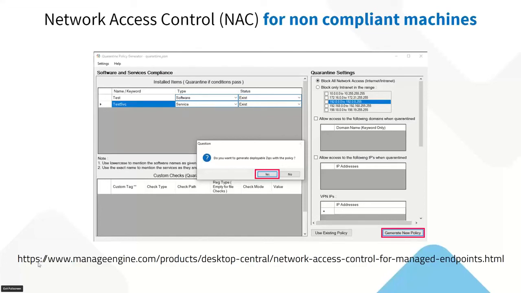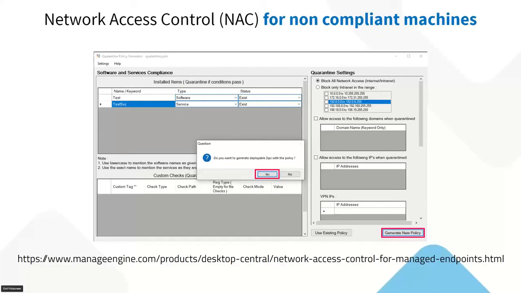In fact, the link that's shown on the bottom of the screen, you can get this network access control tool. It's a small tool that should be installed along with the Desktop Central agent. We will take care of it once you apply the policy. You will get the video after the presentation, but still, if you'd like to take a screenshot, you can. In this link, you will be able to get more details about how to download this tool, and how to run this tool, right?